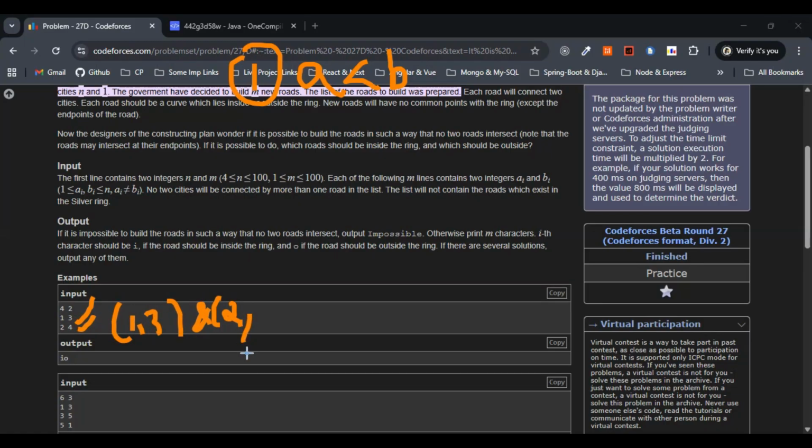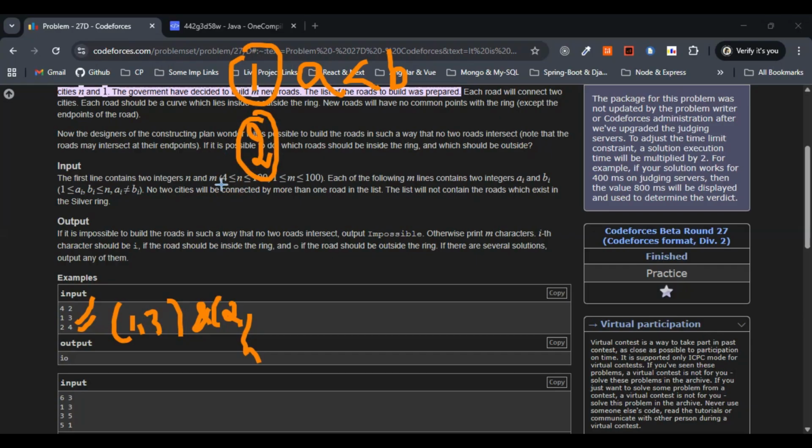So again, we normalize the endpoints to order a less than b. Here a is less than b for 1 comma 3 and 2 comma 4. In this case, for this input, it remains the same. It remains 1 comma 3 and 2 comma 4 itself. Next, let's move on with the second point here.